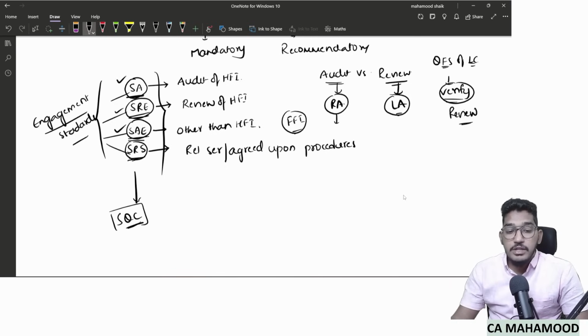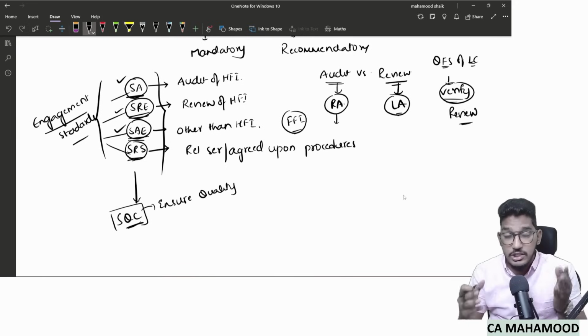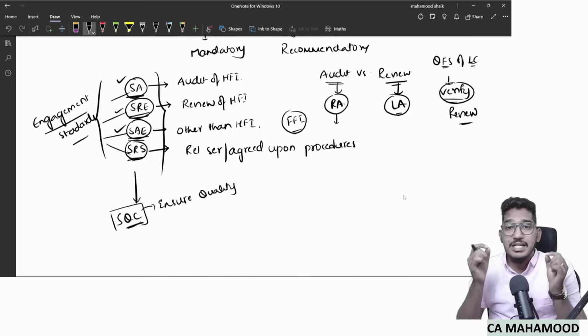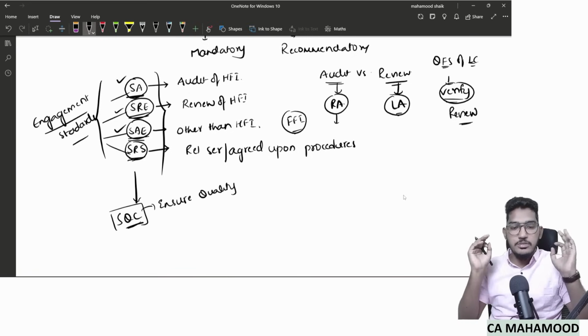Now what is the purpose of SQC? They ensure quality in the engagements whatever the auditor is doing. Any audit engagement, any review engagement, any assurance engagement, whatever you are doing, there is a requirement to maintain quality in those engagements.